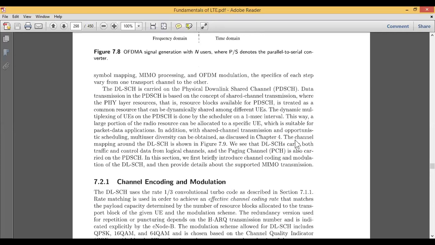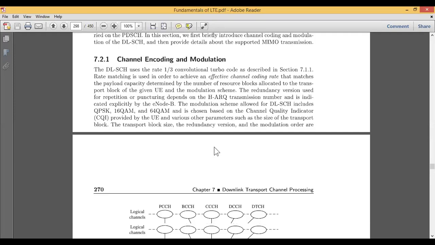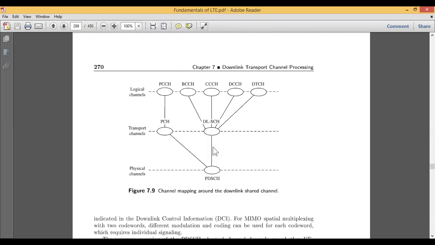So when it comes to the channel mapping, this is the DLSCH, the downlink shared channel, shown in figure 7.9. Here you can see how these are being allocated and divided, based on whether it is a logical channel or a transport channel.